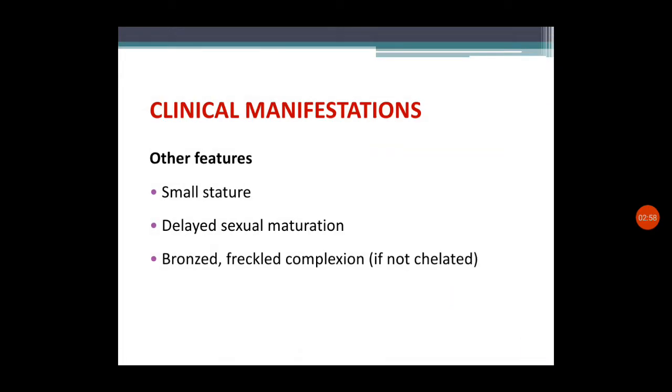Very typically some special features also can be seen, like small stature or short stature. The child will be small compared to other children of their age. Then delayed sexual maturation, like menarche will be delayed in females, and in males also the sexual maturation will be delayed. Then the color of the skin will be bronzed, freckled complexion can be seen. The child will usually have a darker complexion.